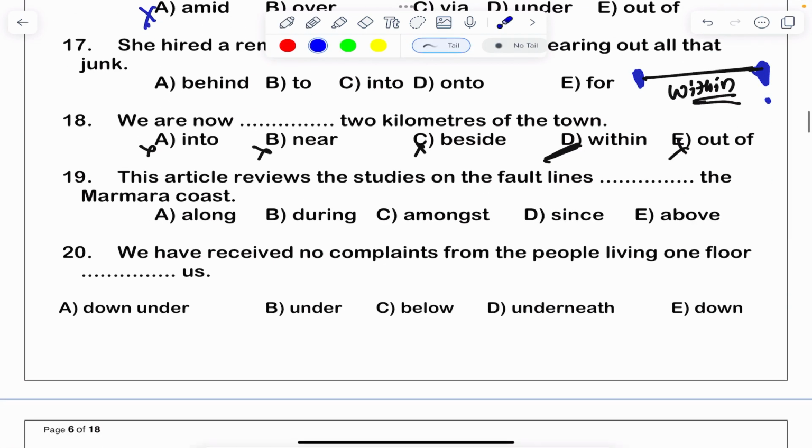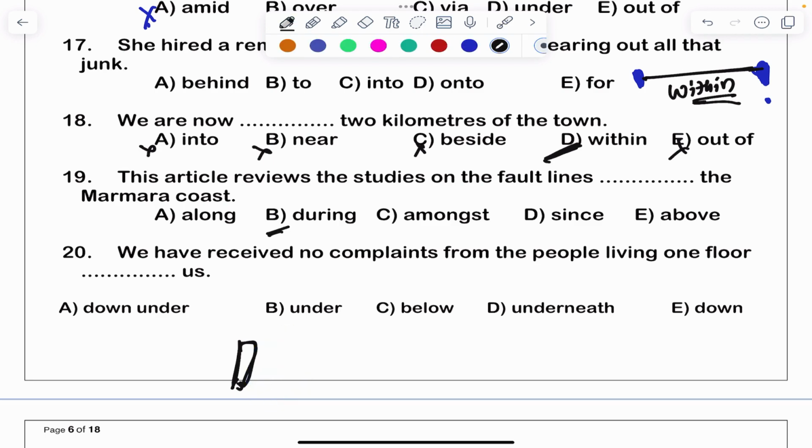Next one. This article reviews the studies on fault lines, dash the Marmara coast. Means this may be Marmara coast. So there is an article. This article reviews the studies on faults. See, here there might be some faults. For those faults there is a study. On that there is an article, right?